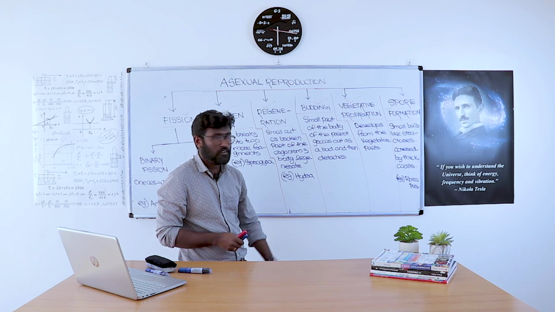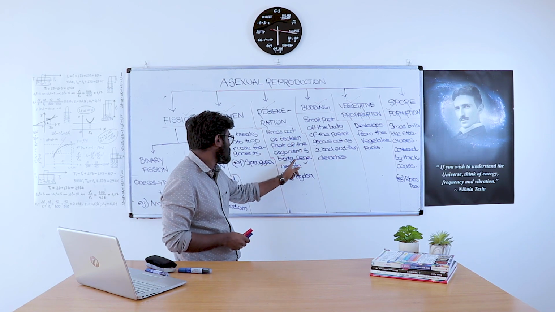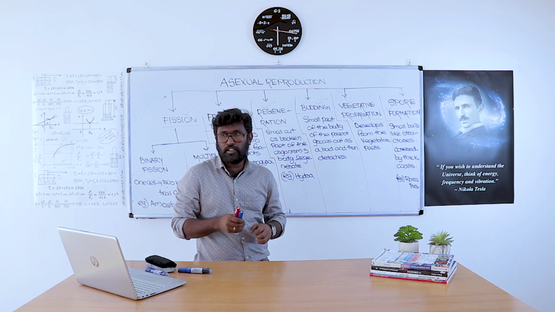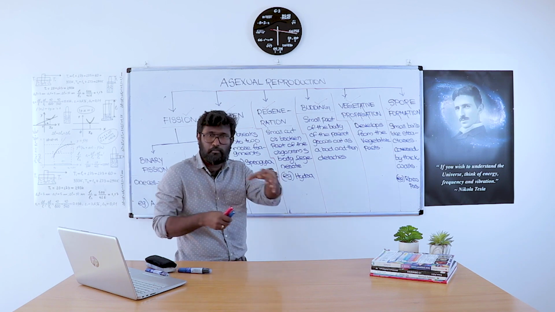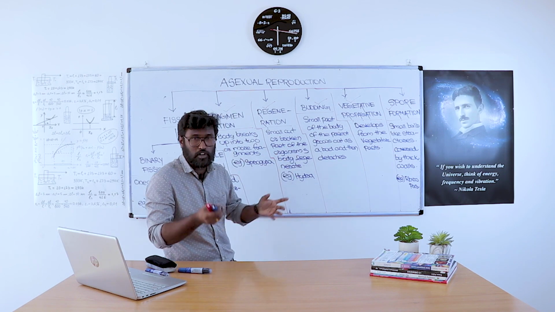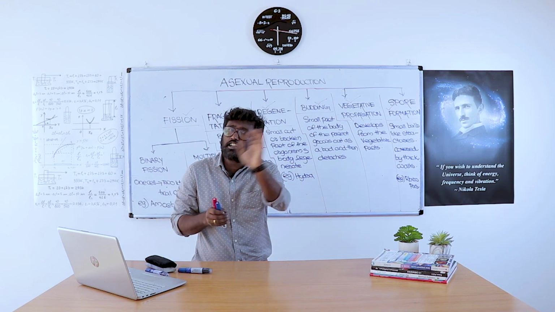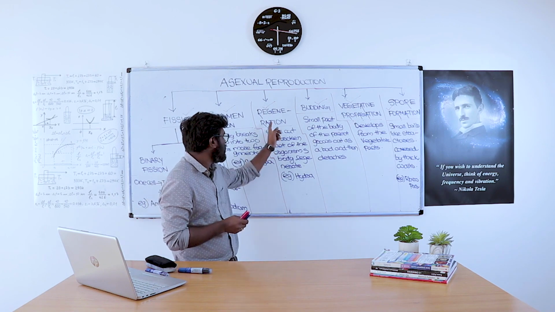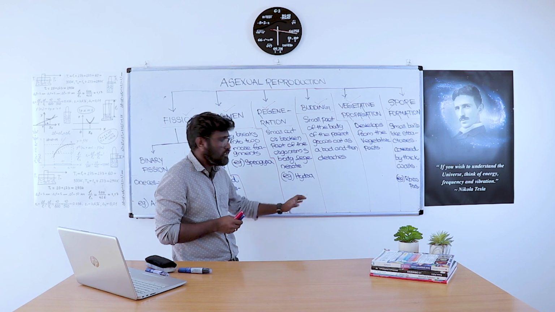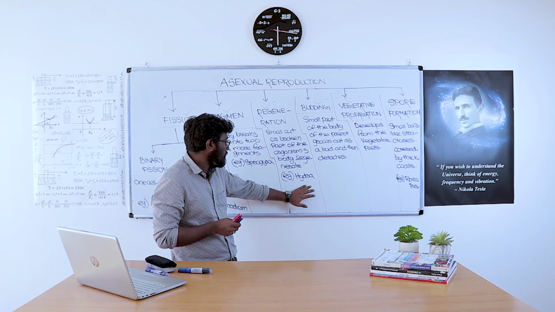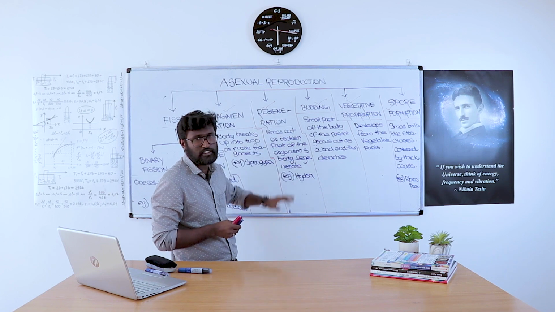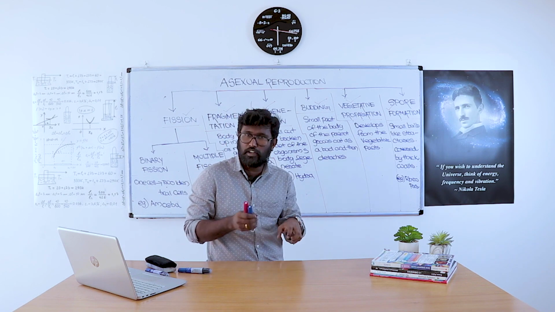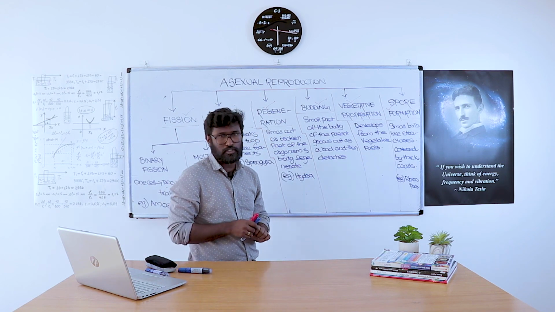Then regeneration. A small cut or broken part of the organism's body regenerates. That means if there is any small cut or break of the individual's body, it regenerates into a new organism. That type of asexual reproduction is called regeneration, and hydra is an example. It is a type of asexual reproduction in which a cut or broken part of the body regenerates to produce a new individual.